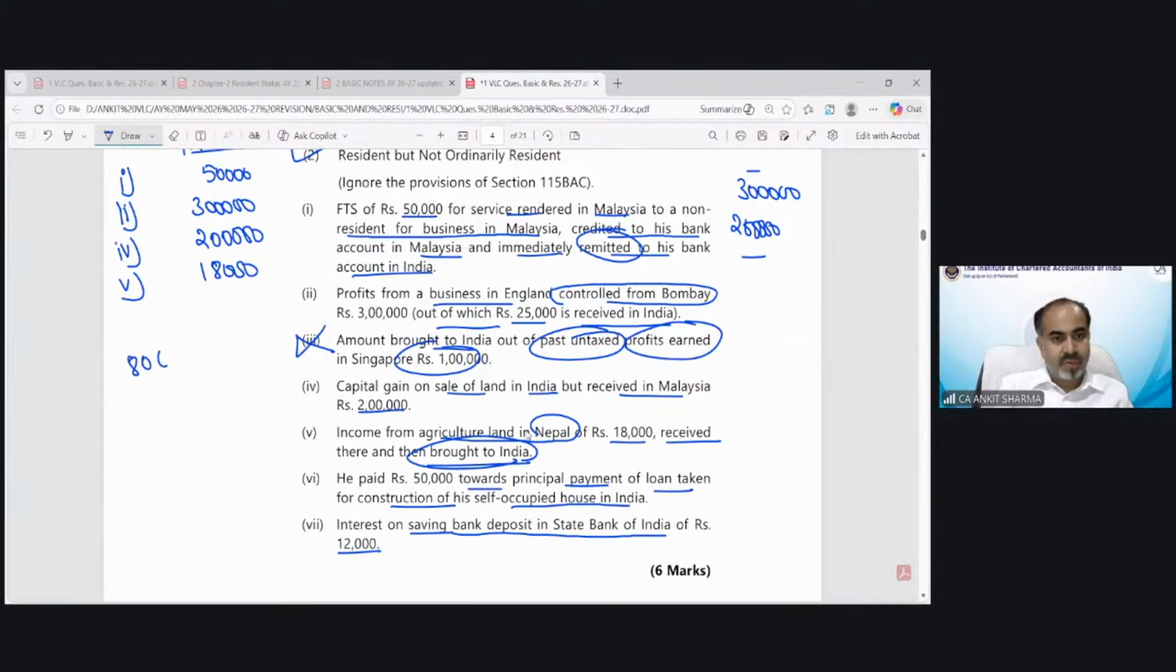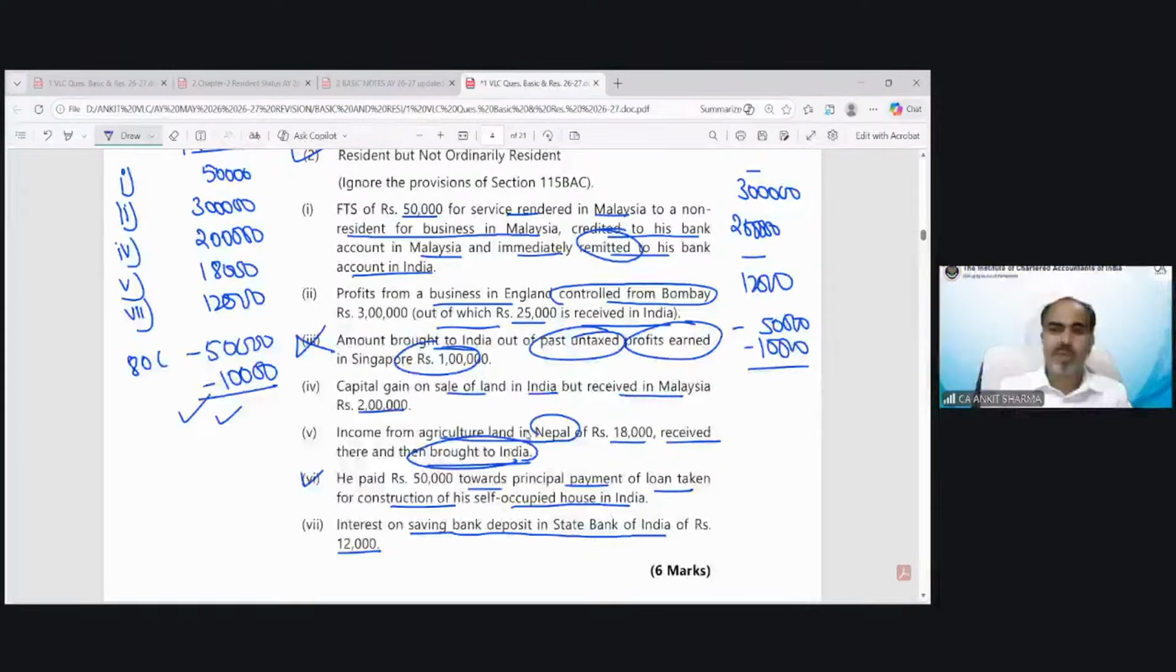So 80C, 50,000. Interest income, 12,000 would be there and 12,000 would be there. 80C deduction for payment of principal amount can be claimed. 80TTA deduction of 10,000 for interest can be claimed. Same, 50,000 deduction and 80TTA can be claimed over here. The remaining would be your answer.